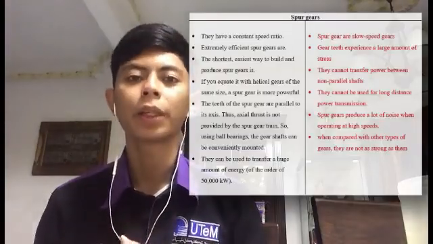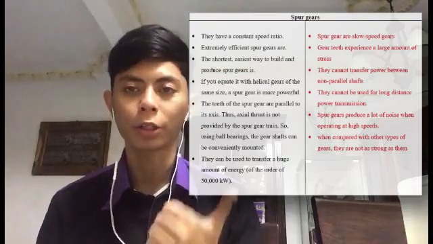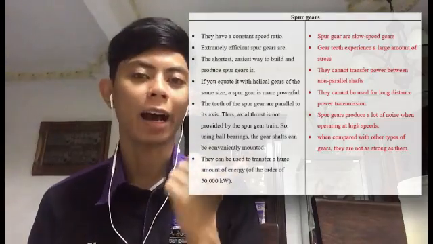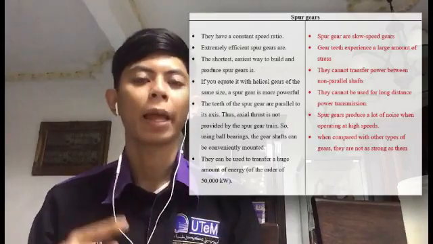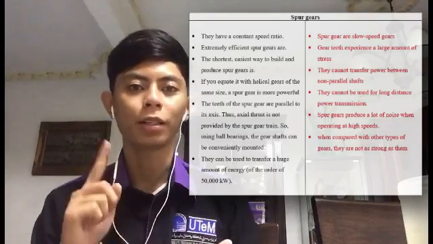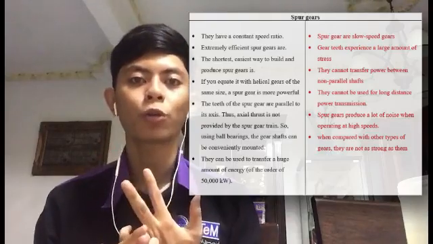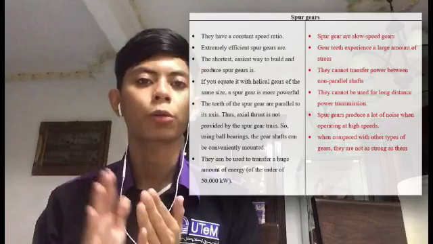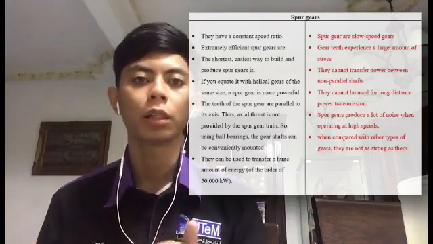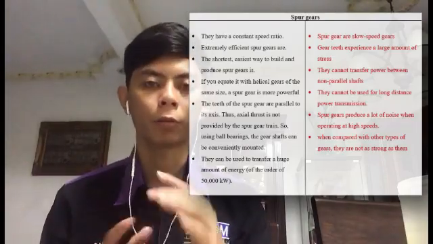So we will continue with the advantages and disadvantages of the gears. The first one is the spur gear. The advantages of the spur gear are a constant velocity ratio, high reliability, and it can transmit a lot of power. The disadvantages are that it is a low speed gear, it cannot transfer to non-parallel shafts, and it is the weakest gear among the 5 types of gear.